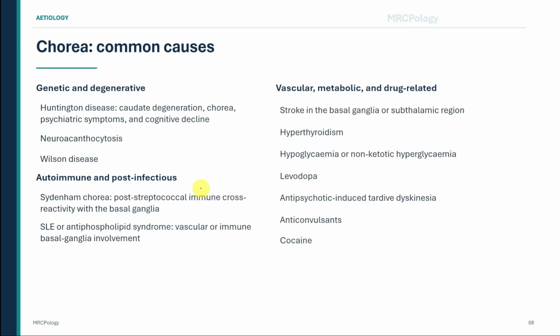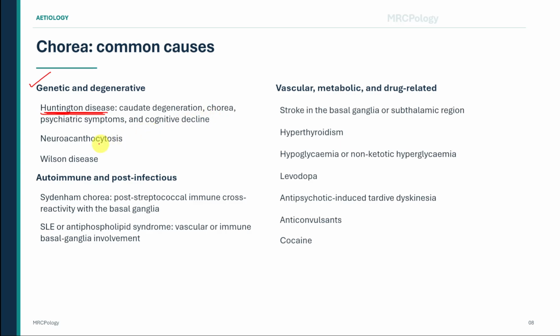It is helpful to arrange them according to the clinical context, rather than trying to memorize one long, disconnected list. The first group includes genetic and degenerative disorders. Huntington disease is one of the most important inherited causes. It is an autosomal dominant neurodegenerative disorder. Chorea is commonly associated with psychiatric disturbance and progressive cognitive decline. The caudate nucleus is prominently affected.